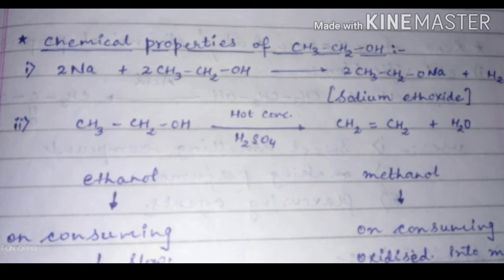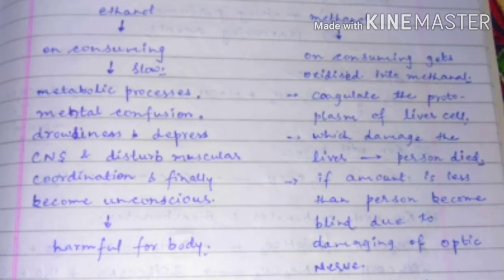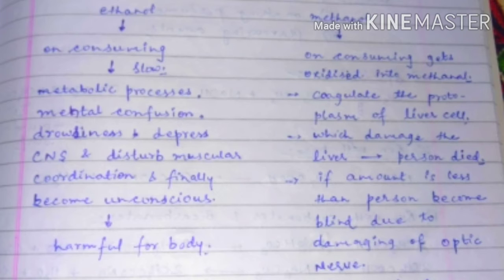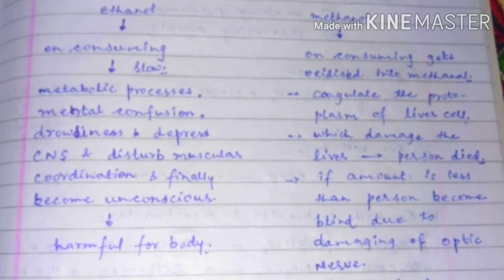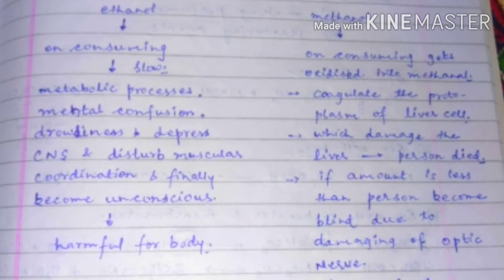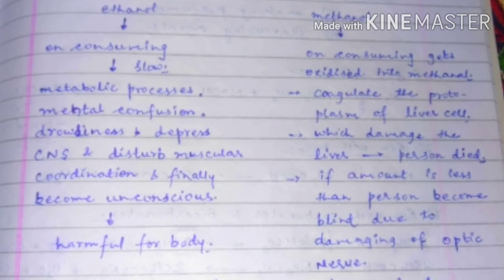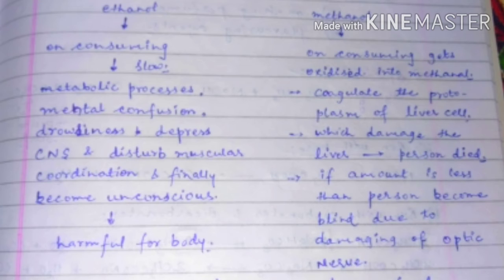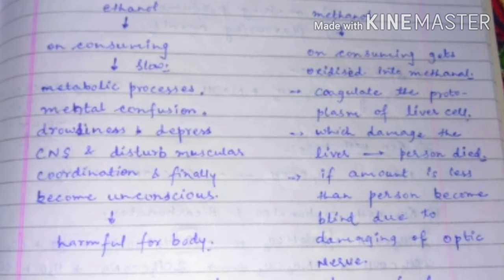Then we'll discuss the difference between ethanol and methanol. On consumption of ethanol, our metabolic processes are affected, and we feel mental confusion and drowsiness. These are all because of depression of the central nervous system.